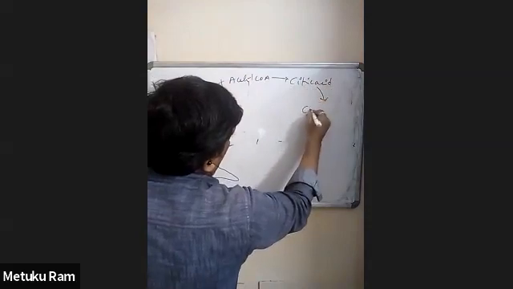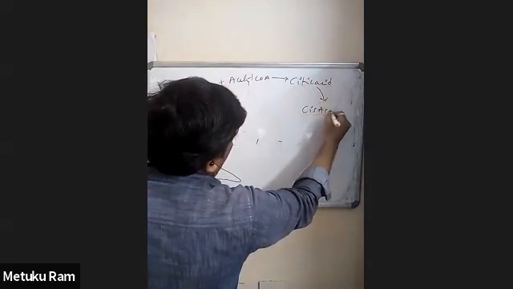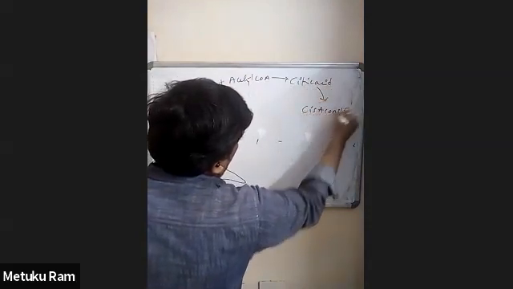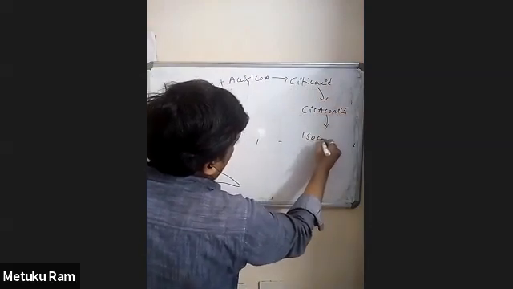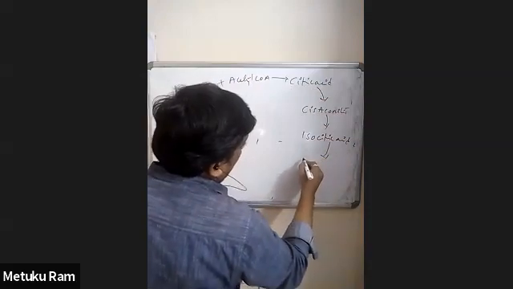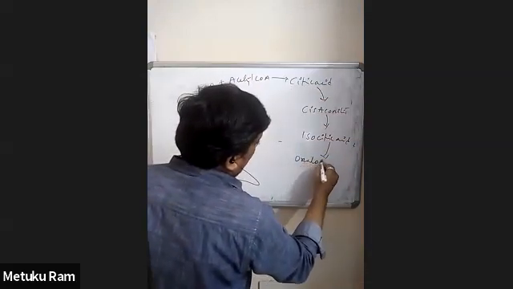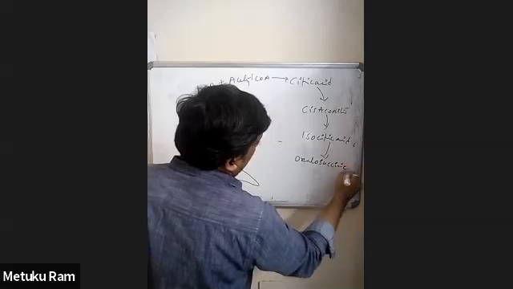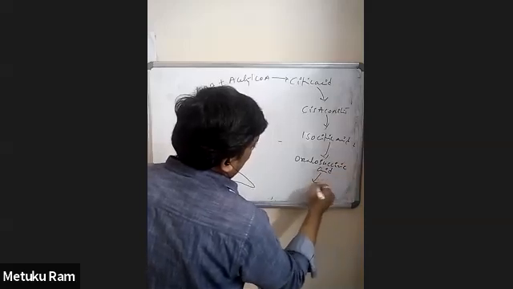Then it is converted into cis-aconitic acid. Then it is converted into isocitric acid. Then it is converted into oxalosuccinic acid.